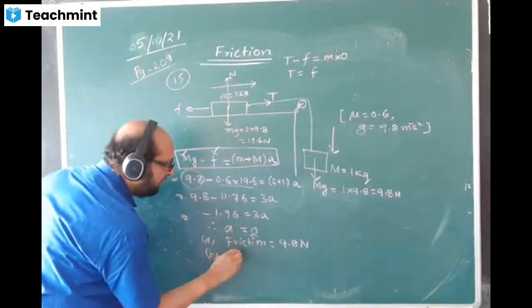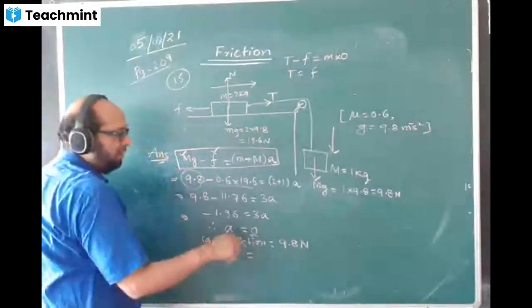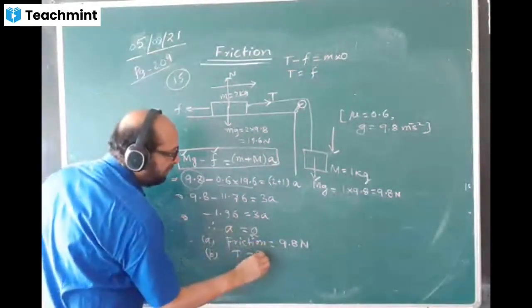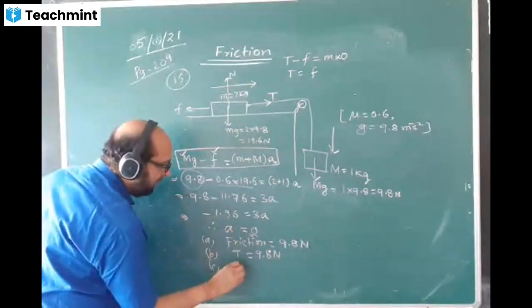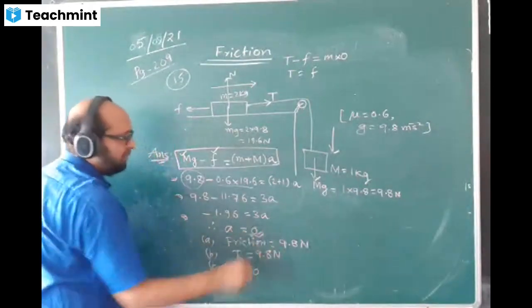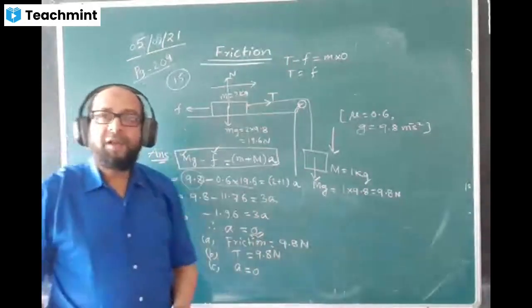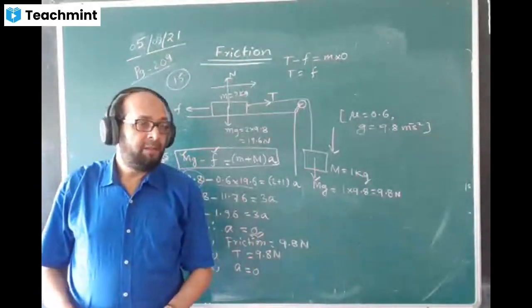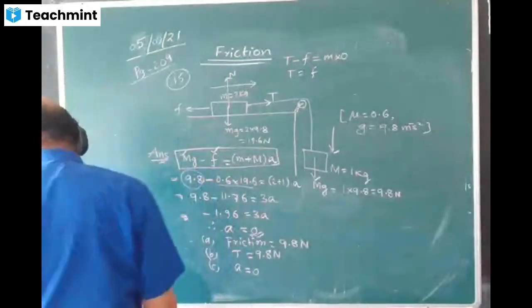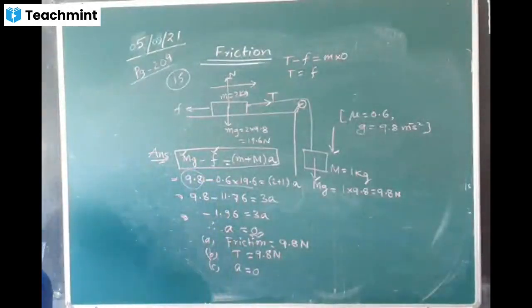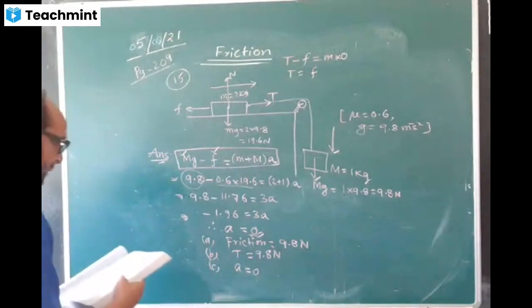What is the value of tension now? Right here. Therefore, T is equal to how much? T is equal to friction. What is the value of friction? 9.8. This will also be 9.8. And the last answer, we already got a 0, already calculated here. The value of a negative we never accept and we make it 0. Now we are doing the next question.